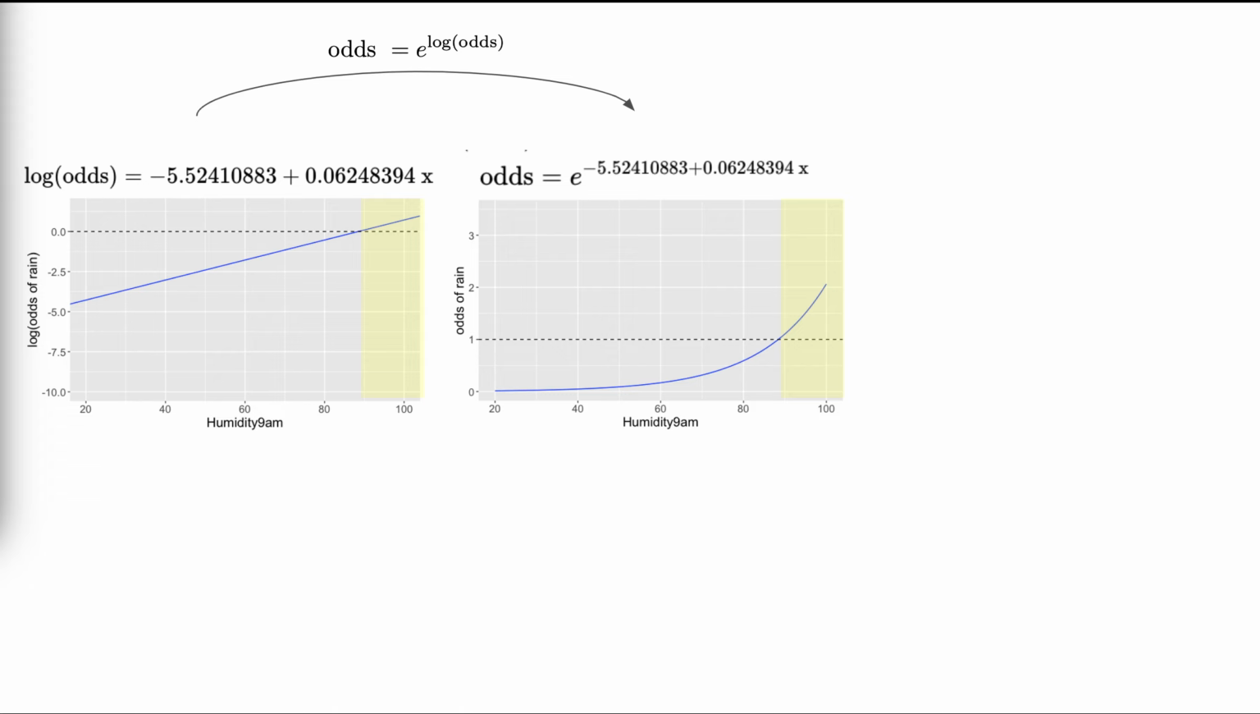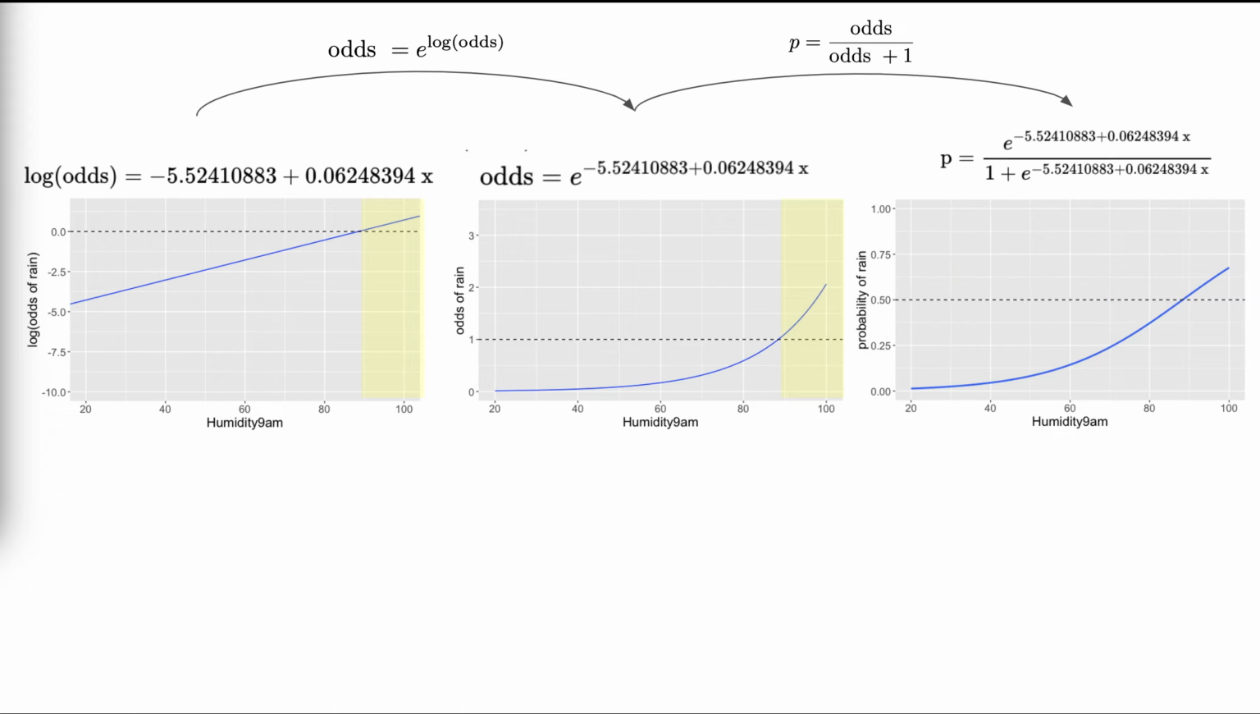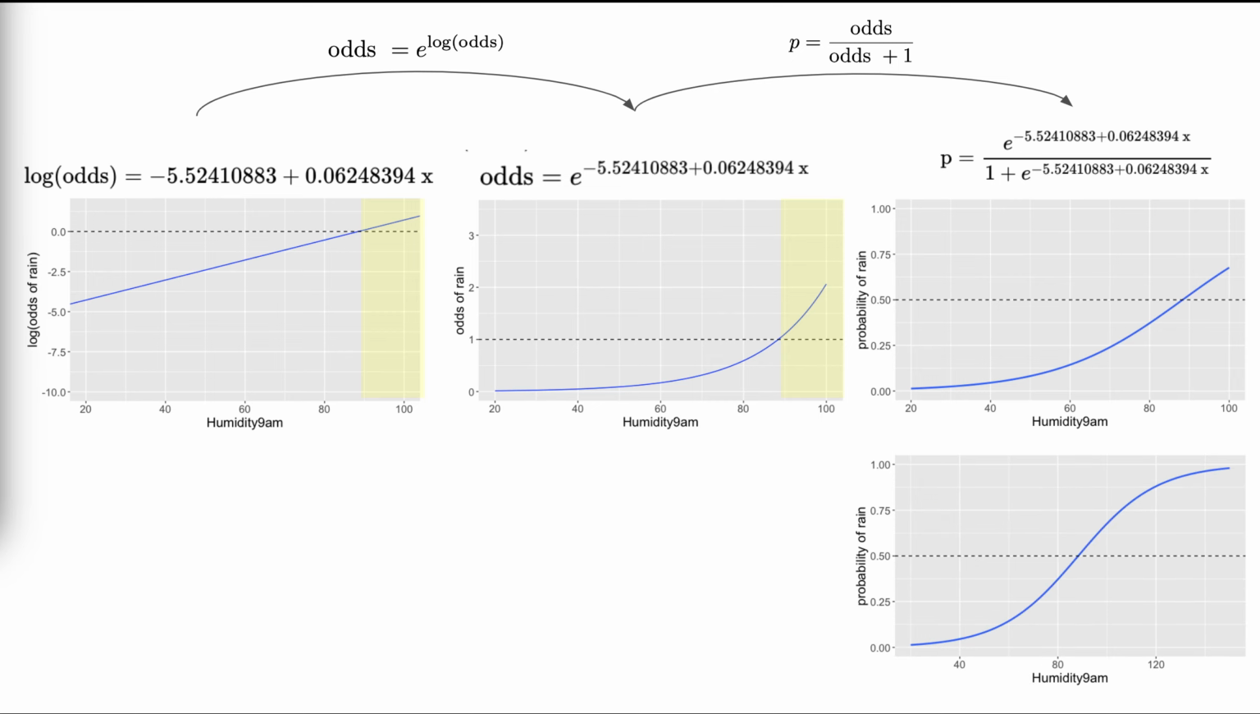We can go one step further, transforming the model from the odds scale to the probability scale by remembering that probability can be calculated by dividing odds by odds plus 1. This model is again a curve, and if we zoom out, we notice that this curve is constrained to be between 0 and 1. That is, we've successfully built a model which makes sense, or basically it doesn't violate the properties of probability. Not only this, but the probability model is easier to interpret than the log odds. When humidity is around 0%, there's near 0% chance of rain. When humidity is around 90%, there's a roughly 50% chance of rain.